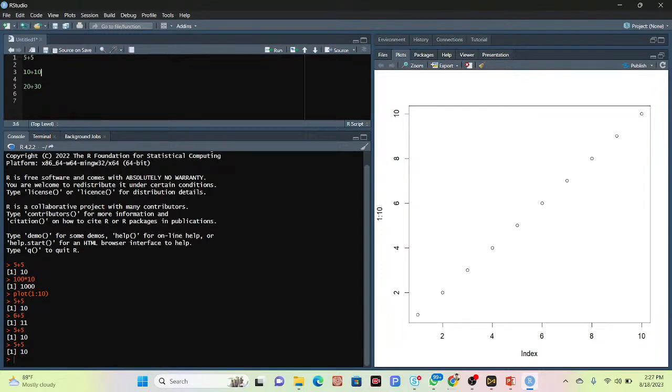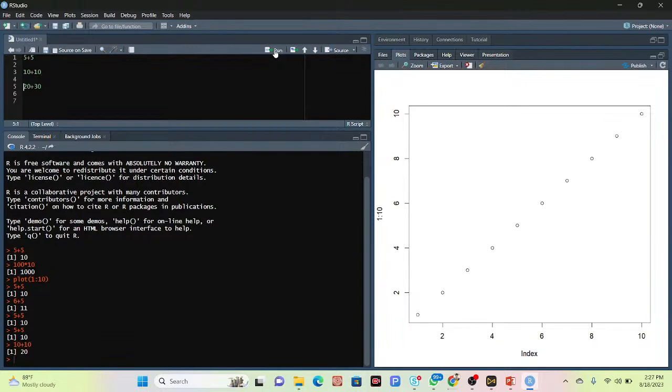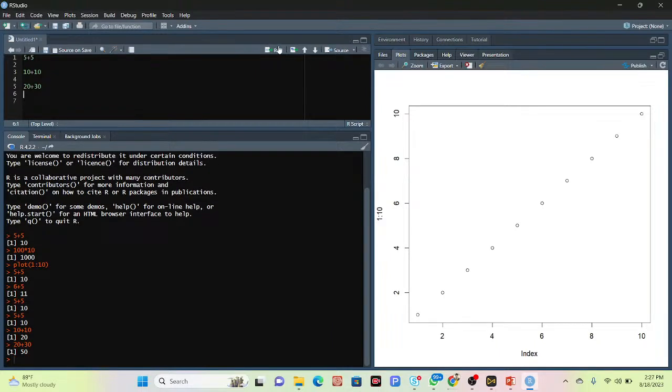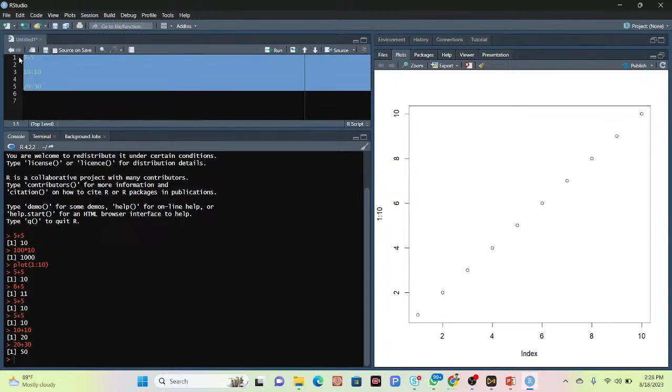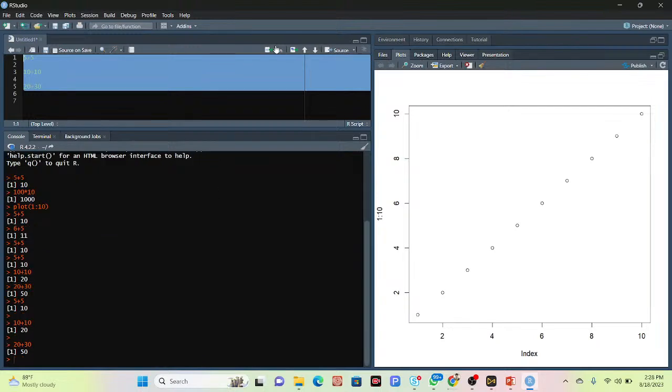Okay. So this time, I simply put my cursor in here and click to Run. I can get the result. You can see in here. I simply put the cursor in here and click on here. I can get the result in here. Or I simply select all of those lines and click to Run. I can get the result of all those lines at the same time. Okay. So this is the benefit of the console and R Script.